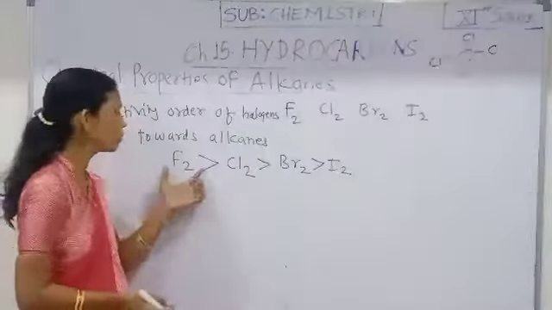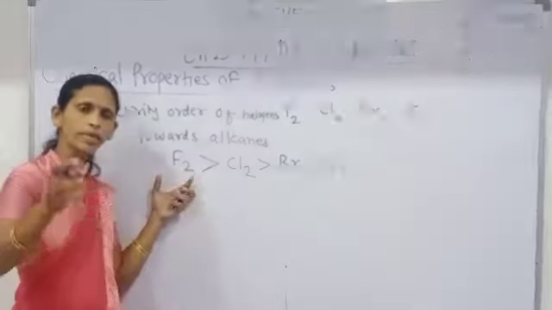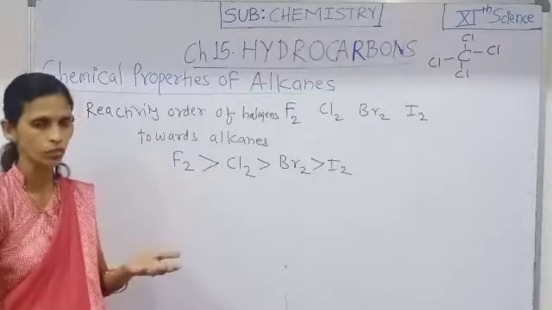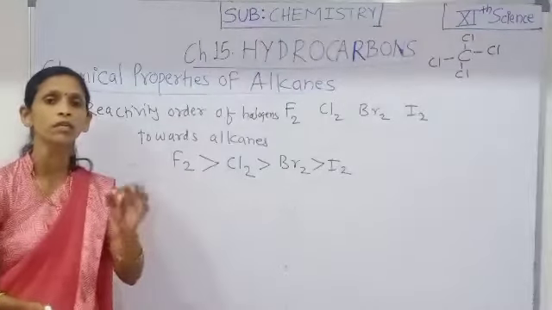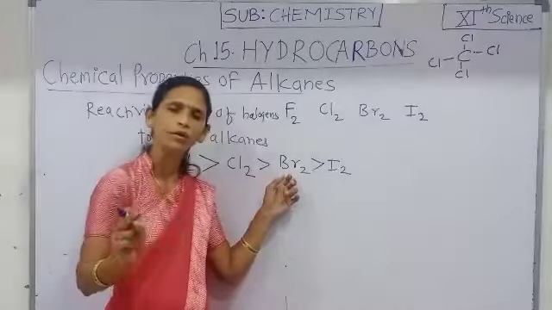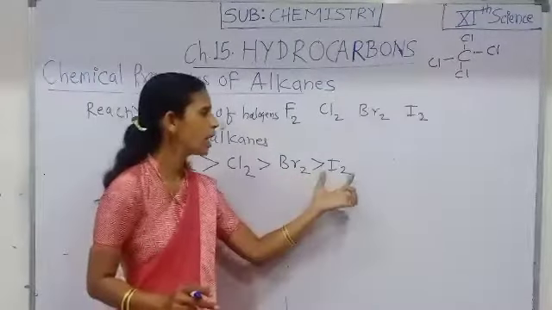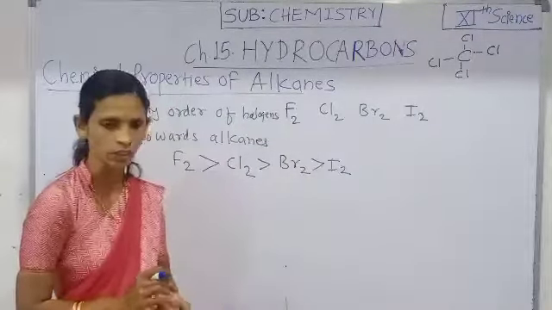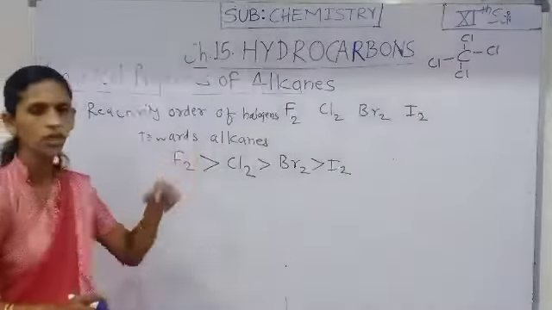Fluorination of alkane may be explosive. If fluorination of alkane takes place in sunlight, then that process may be explosive. Therefore fluorination always takes place in the dark. Then chlorination and bromination of alkane take place at room temperature as well as in the presence of sunlight. But iodination is a very slow reaction. That is the reactivity order of halogens towards alkanes.